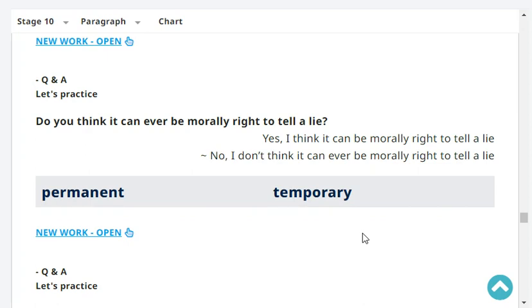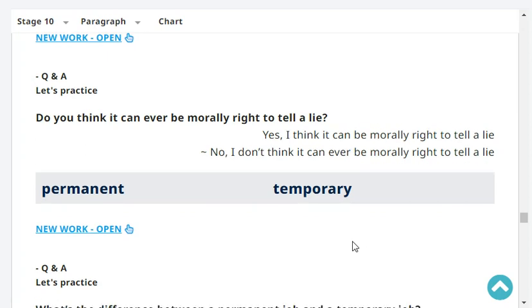Reggie, do you think it can ever be morally right to tell a lie? Yes or no? No, I don't think it can ever be morally right to tell a lie.